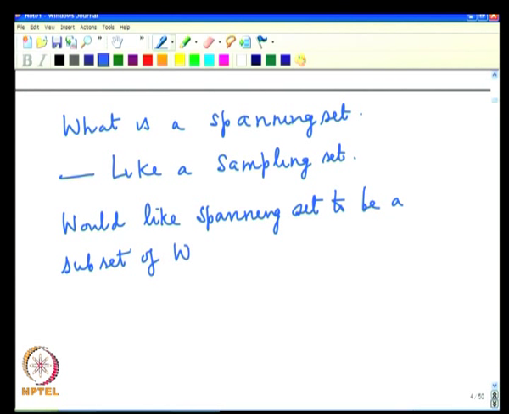Now, if that spanning set is linearly dependent, that means it has a lot of redundant information and therefore we would be doing oversampling. Hence, a linearly dependent spanning set is like an oversampling set.